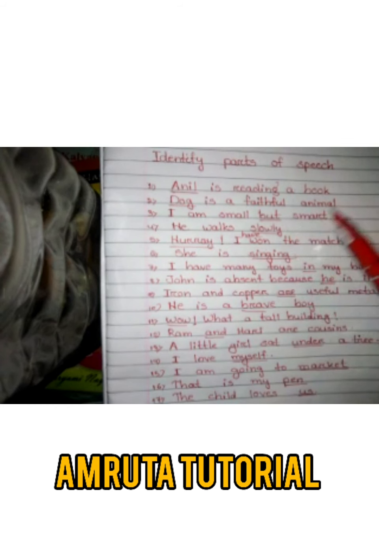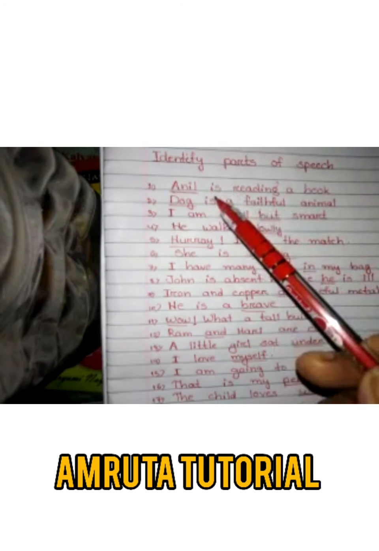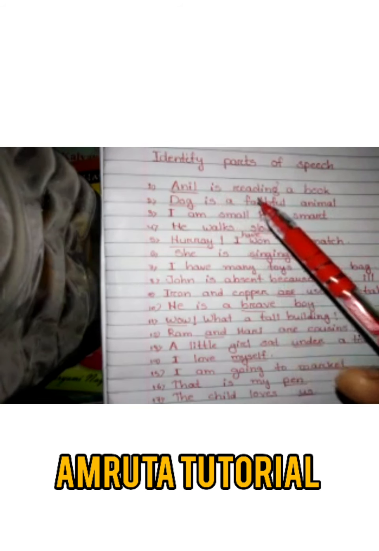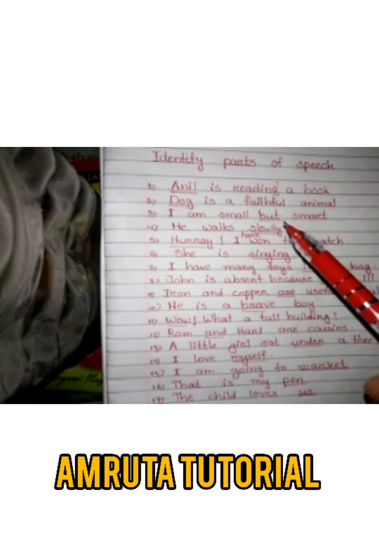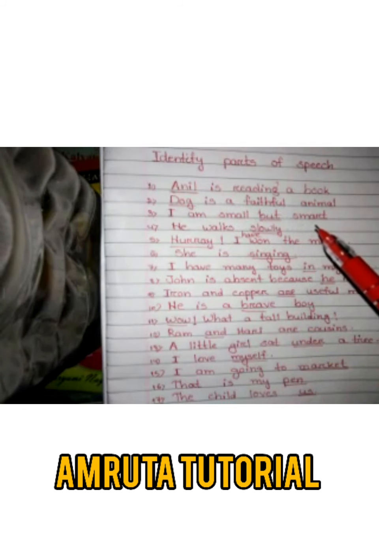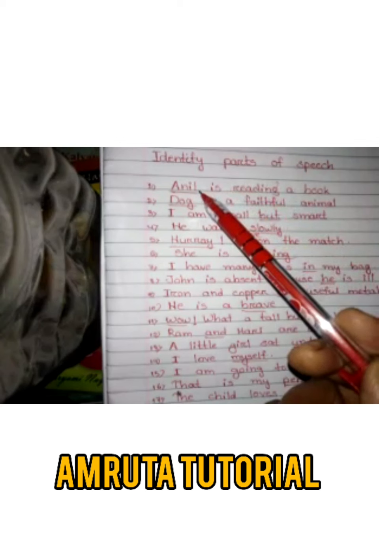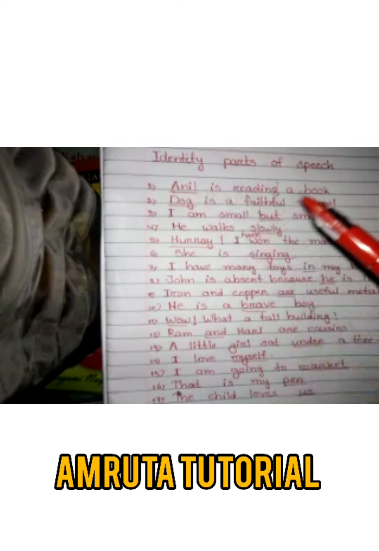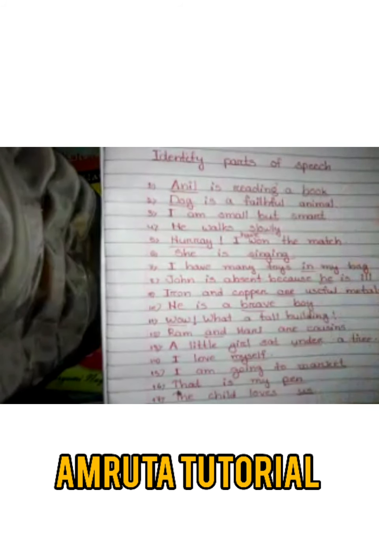Anil is reading a book. In this sentence, what is the underlined word? Anil. Anil is a noun because Anil is a boy. Anil is a person. What is a noun? A noun is a name of a person, place, thing, or animal. So in this sentence, Anil is a noun because Anil is a person, one boy. And book is also a noun because book is a thing.